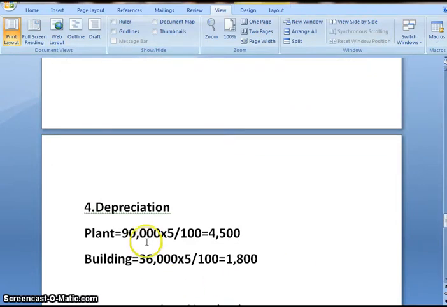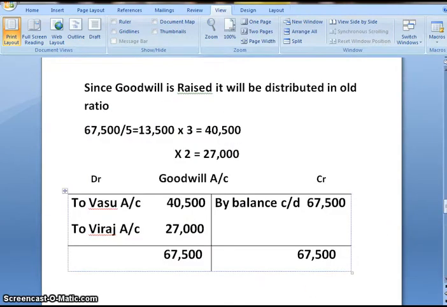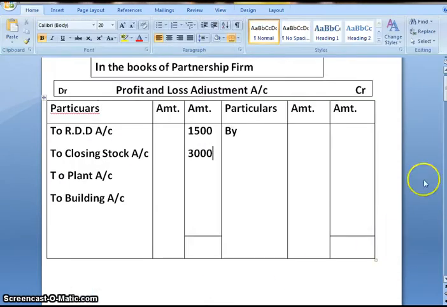So 90,000 into 5% we get 4,500, and for building 36,000 into 5% we get 1,800. Now depreciation is basically reduction in the value of fixed asset. So the journal entry would be profit and loss adjustment account debit to plant account and to building account, and we'll post the amount of depreciation.